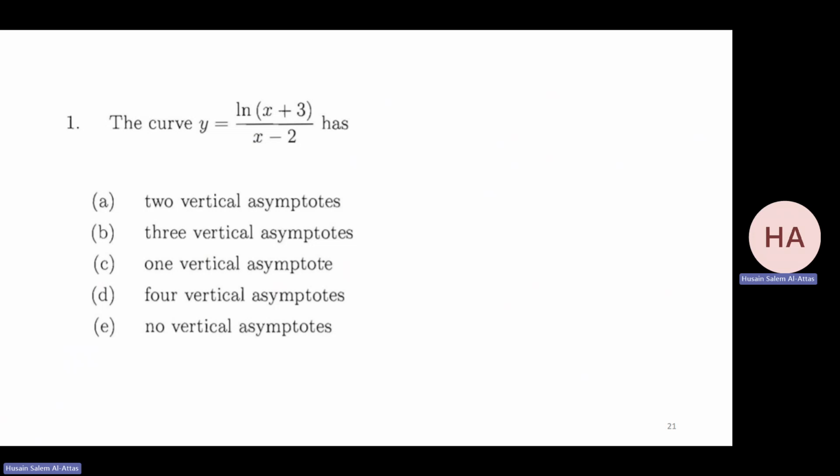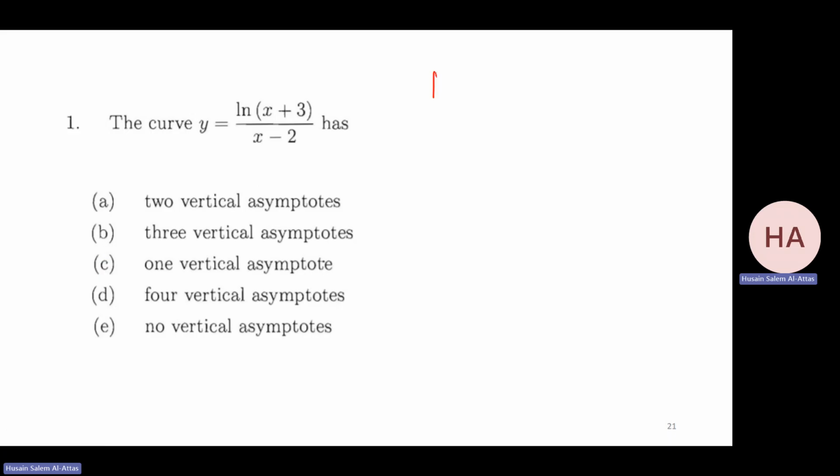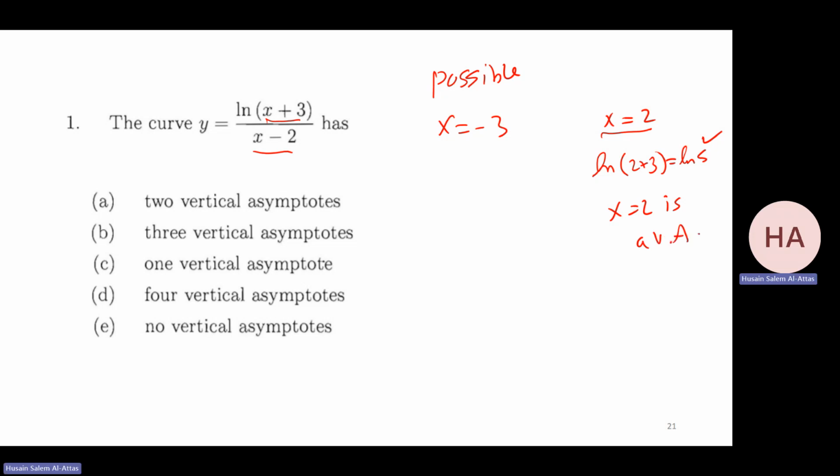Another one with the ln. The same thing. The possible ones are these. I have x equals -3, and I have x equals 2. For x equals 2, I check the numerator. It will be ln of 2 plus 3, which is ln 5. Okay, so x equals 2 is a vertical asymptote. But this is defined. For this one, I need to check the limit.